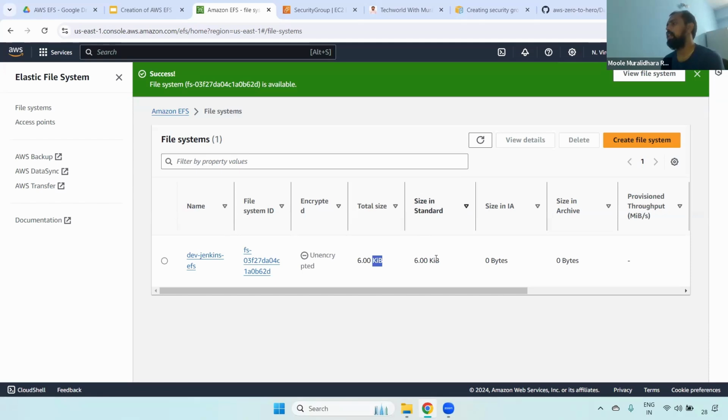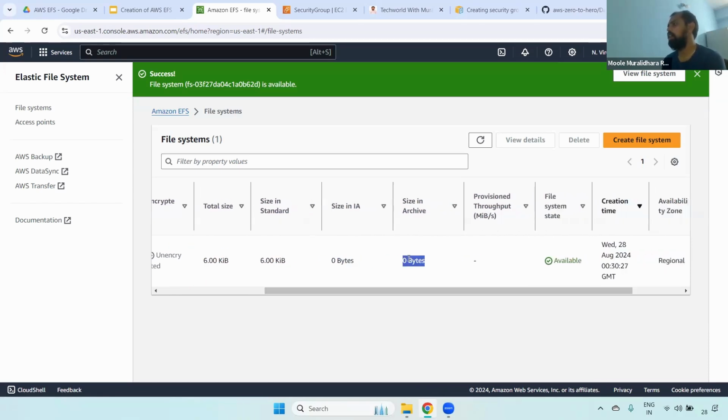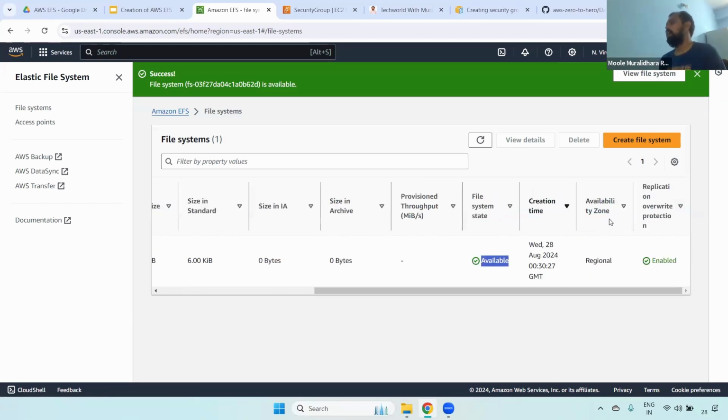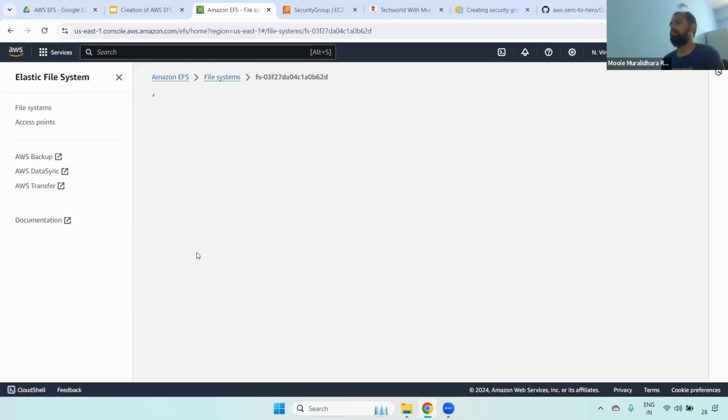Total size, what is the size in standard, what is the size in IA, infrequent access. Provisioned throughput, how much you kept. Remember, we selected elastic, that's why it is not showing. Depends on user, it is automatically increasing. File system state, whether it is available or not, when it was created, and also availability zone, whether it is one zone or region level. And whether we enabled replication overwrite protection, it is enabled. Okay, understand that.